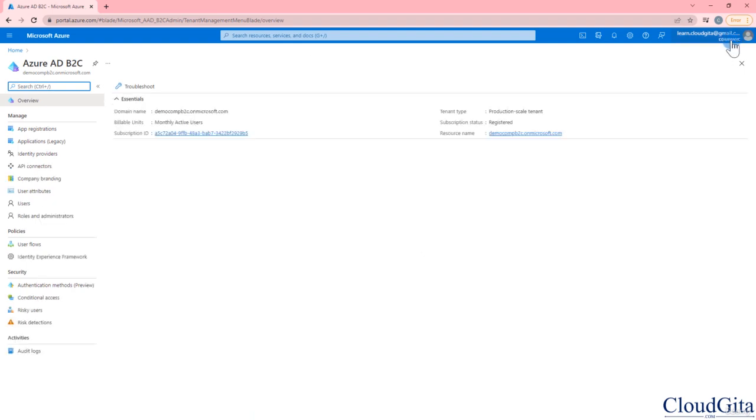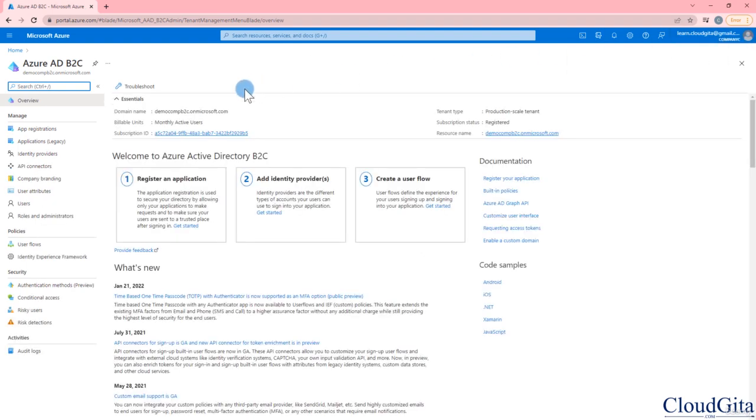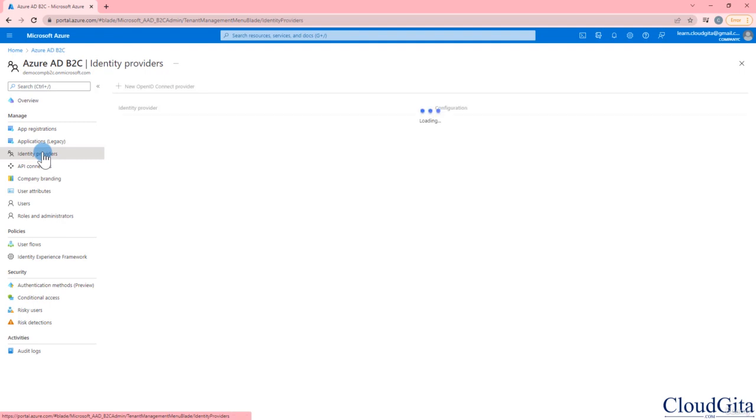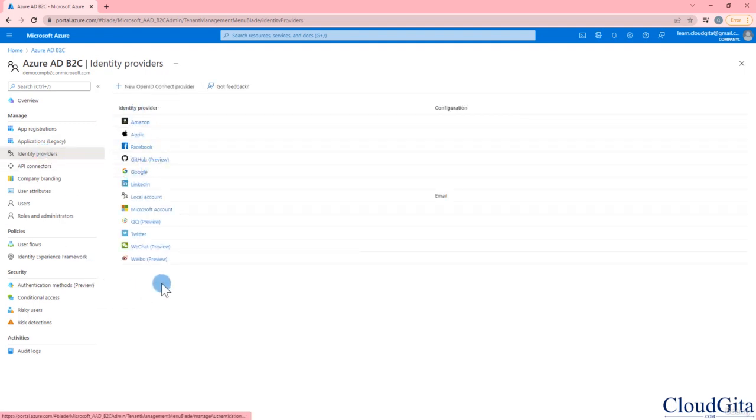You can see that the company is C here, right? And if I click on identity provider, you can see the list of identity providers supported by Azure Active Directory B2C. You can see we have Amazon, Apple, Facebook, GitHub, Google, LinkedIn, and so on. So if a user has any of these social media accounts, he can access your application if your application is registered with Azure Active Directory B2C.